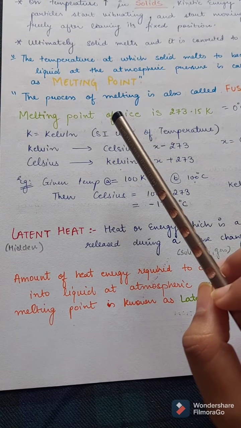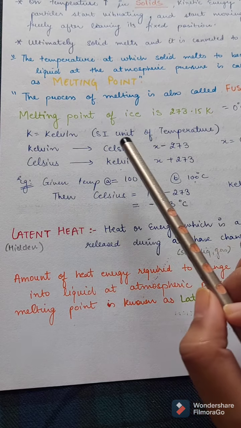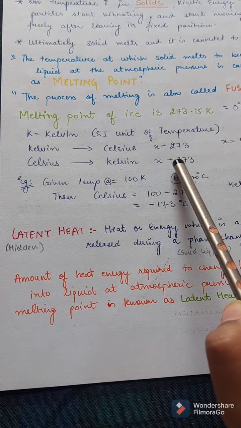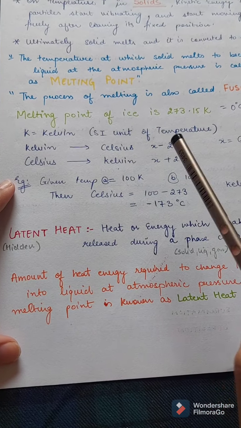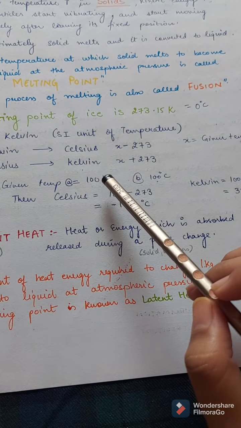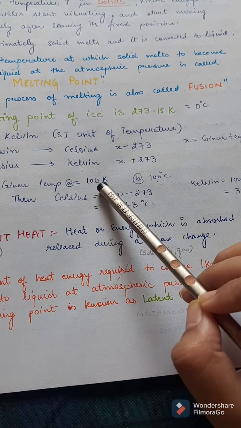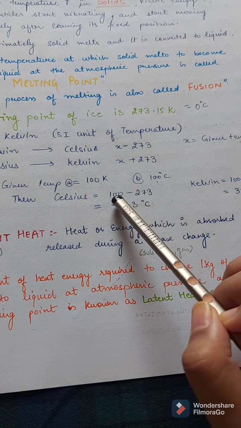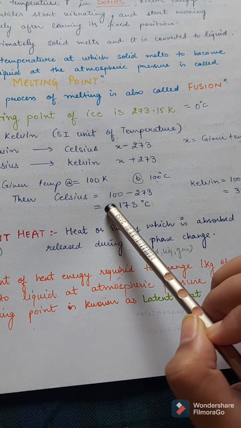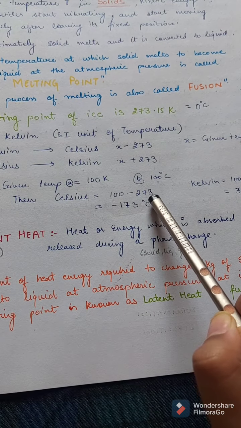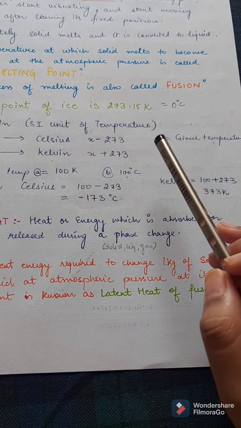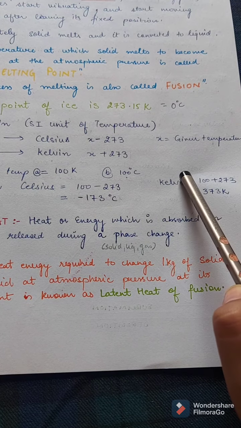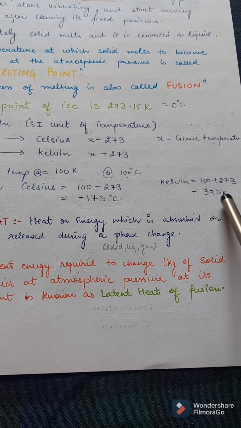And if we are given the temperature in Celsius and want to convert it into Kelvin, we just need to add 273. For example, if the temperature is given as 100 Kelvin, we have to convert it into Celsius. We just need to subtract 273 from 100 and then we will get minus 173. And if we have to convert Celsius to Kelvin, we add 273 to the given temperature, and we get 373 Kelvin.